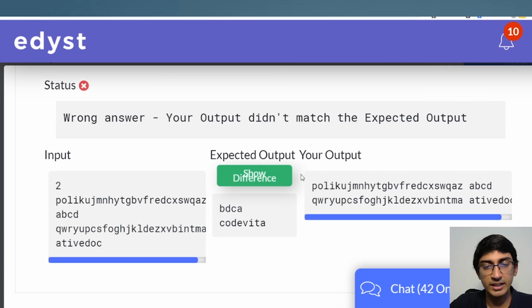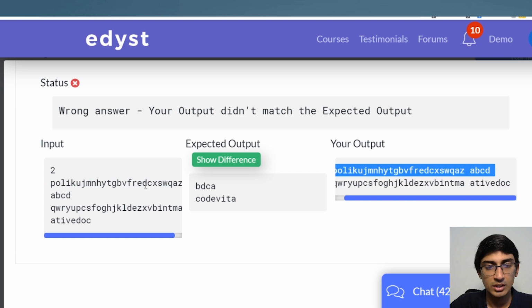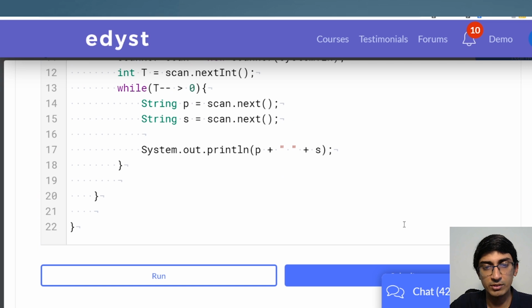Okay, so we didn't get any errors, that's good. And yes, we are getting the inputs at least. So this is the input p, and then this is s. So we've got s over here. So yeah, we've got that.